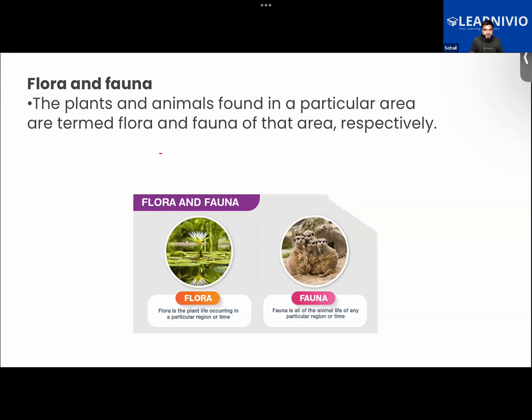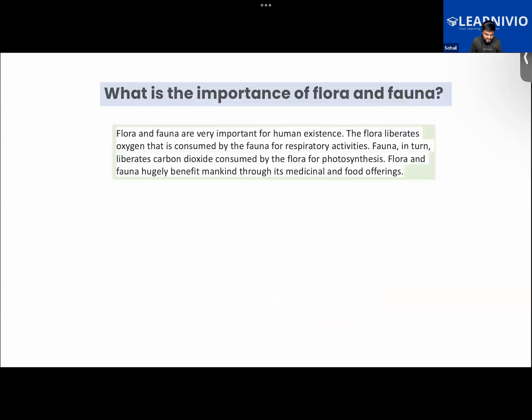Getting it, guys? So flora is the plant life occurring in a particular region and time, and fauna is the collection of all animal life in a particular region and time as well. These can vary from place to place and from time to time. That's why place and time are also defined here. For different areas, flora will be different. For different time periods, flora will be different, and the same for fauna also. So hope that is clear.